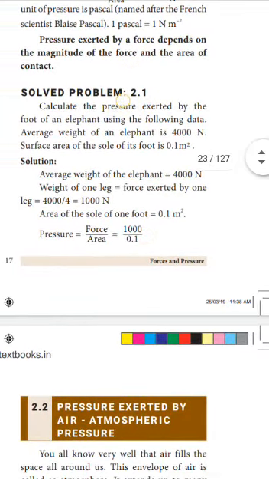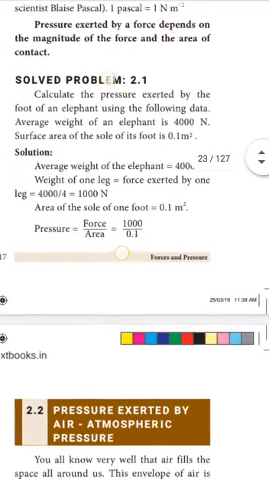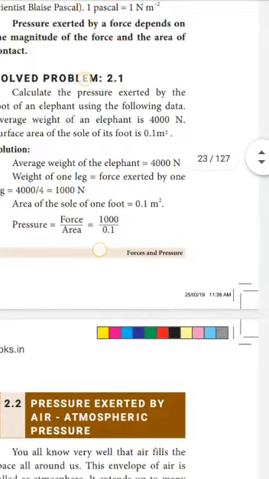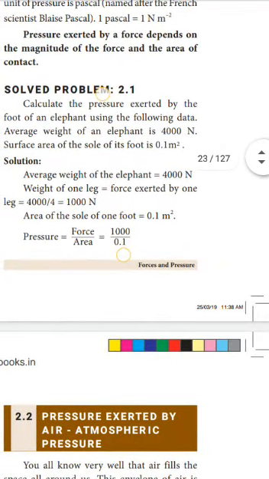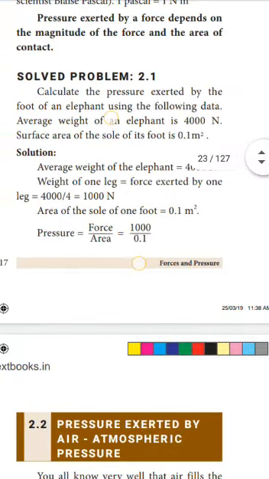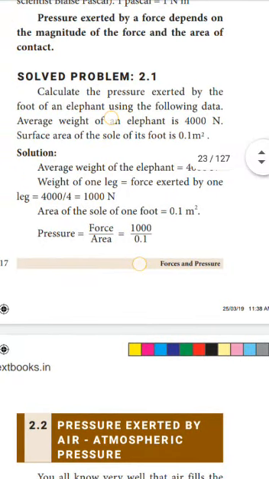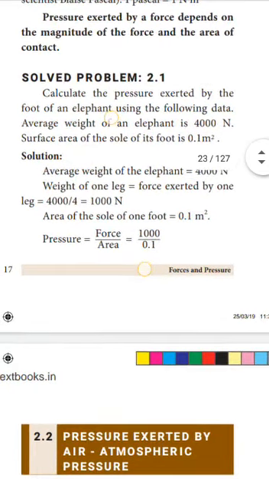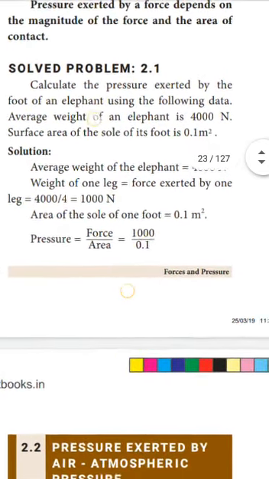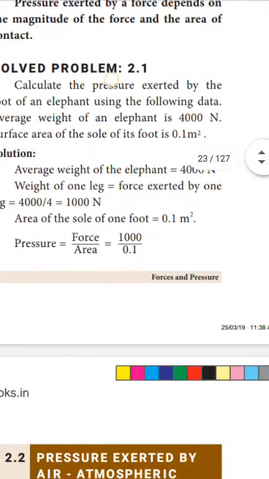So what is the given data? Average weight of the elephant is 4000 Newton. The weight of one leg is equal to the force exerted by one leg. That is equal to the total weight 4000. The elephant has 4 legs, so you have to divide it by 4. That is equal to 1000 Newton. So the weight of one leg is 1000 Newton. Then what is the area given? That is 0.1 meter square.